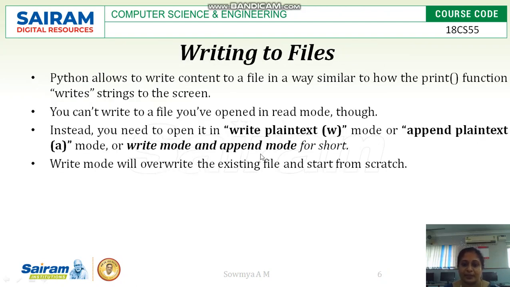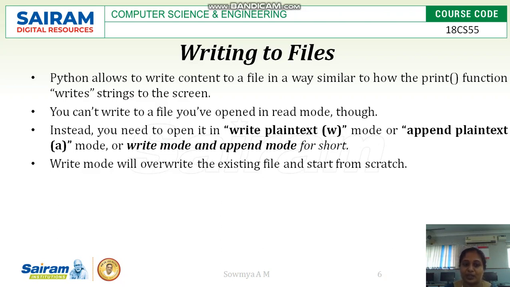Next one is the write method. Whenever you want to write some data to the file, the file must be opened in write mode. Once the file is opened in write mode, we can write the data to the file object which is created. Python writes content to a file in a way similar to how you write data to the output screen using the print statement.